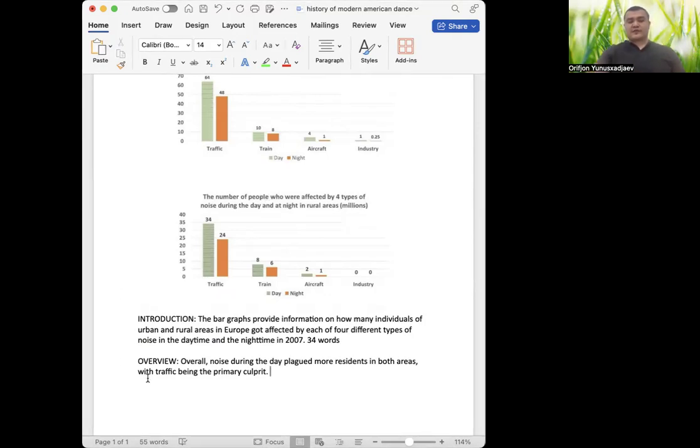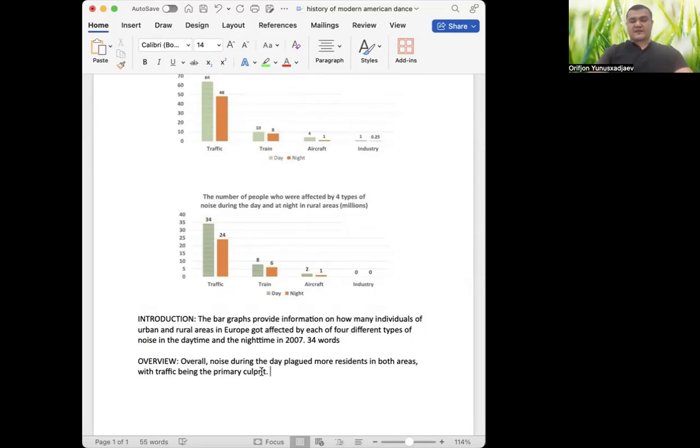I want you to pay attention to this combination. We've got with, then subject, then verb taking ing. It's a good combination, by the way. But my overview is not enough words because in my introduction, I already wrote 34 words and I should write more than that, at least 34, 35 words, right?